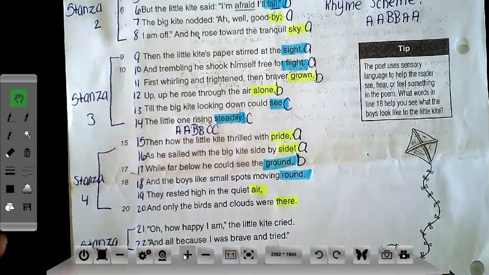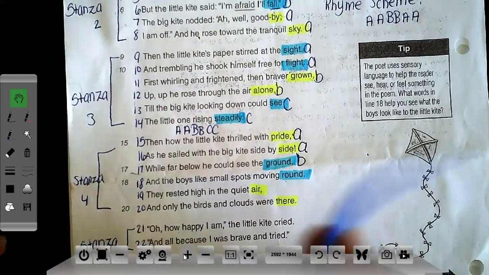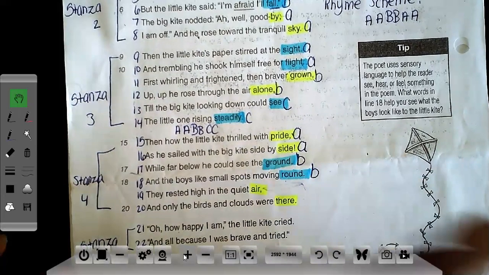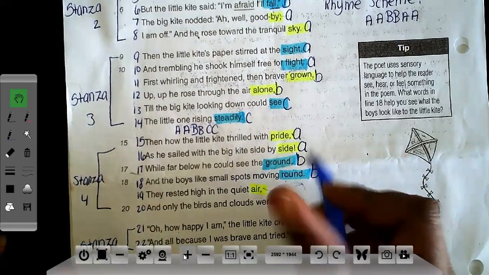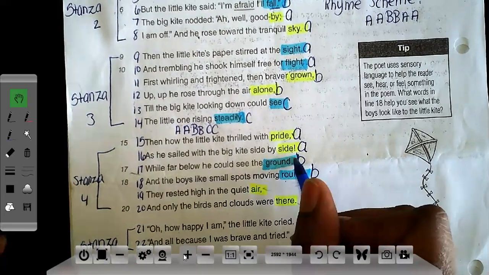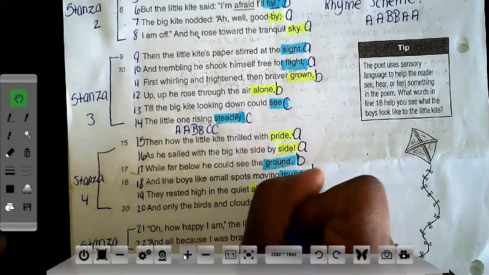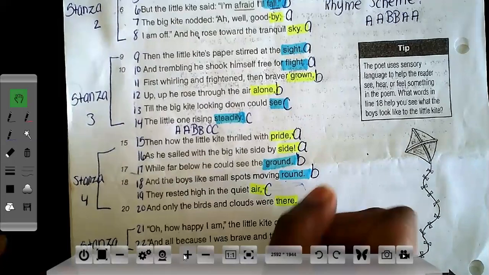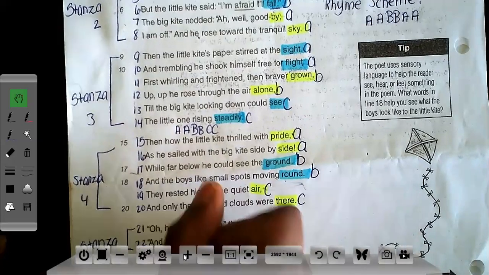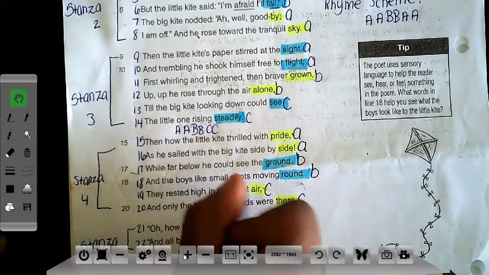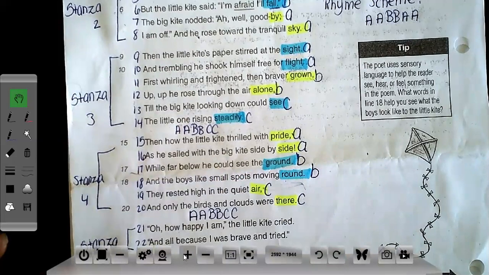If there's a word that rhymes with ground, then that word also gets a B, which we already identified the rhyming word there. So round would be a B. Air and there do not rhyme with pride or side. They do not rhyme with ground or round. So therefore, I have to move on to the next letter in the alphabet, which is C. Air and there are 2 rhyming words, so they both have the same rhyme scheme. So here in stanzas 3 and 4, we see that the rhyme scheme is A, A, B, B, C, C.